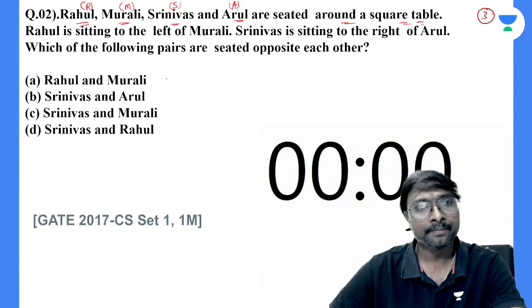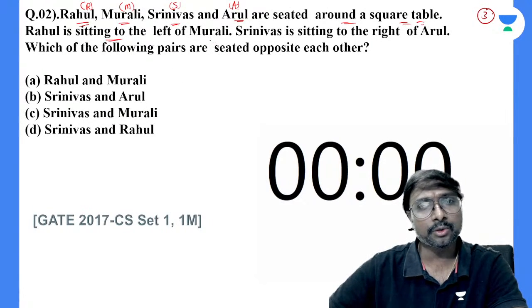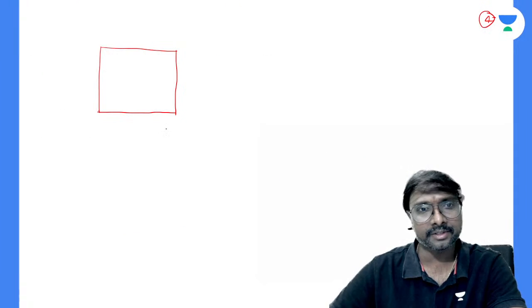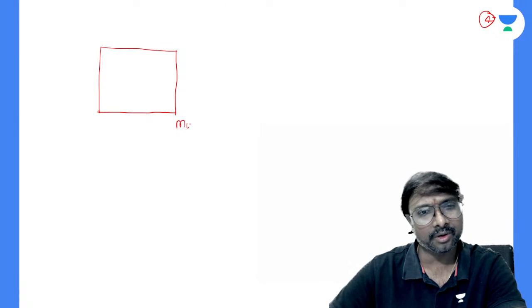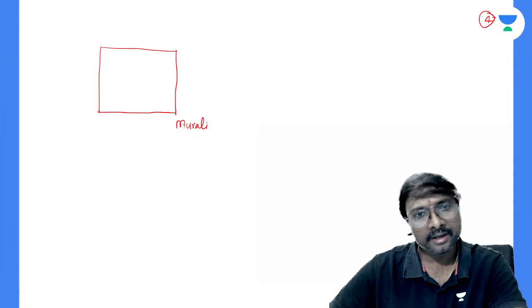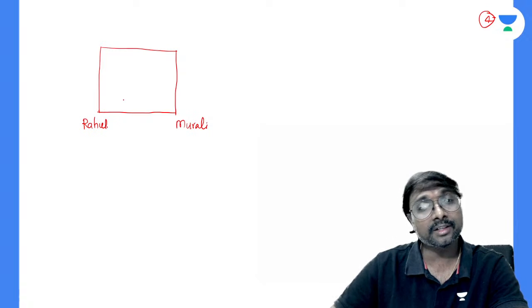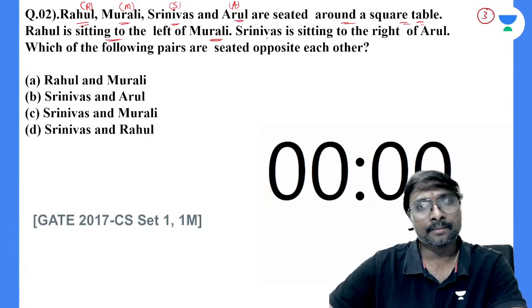Yes, absolutely. Rahul is sitting to the left of Murali. Let us consider this Murali. We'll write the full name. Murali, and Rahul is sitting to the left of this Murali. Can we write it like this? Whenever they are sitting at this table, they are facing towards the center. So the left of this Murali will be where Rahul is sitting.